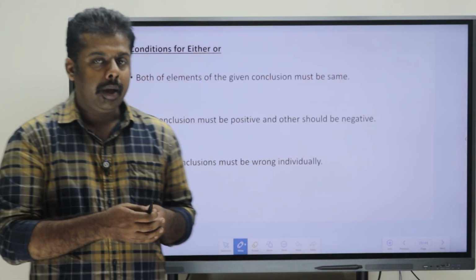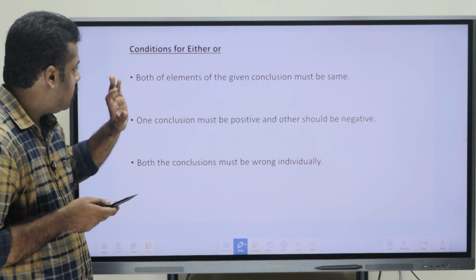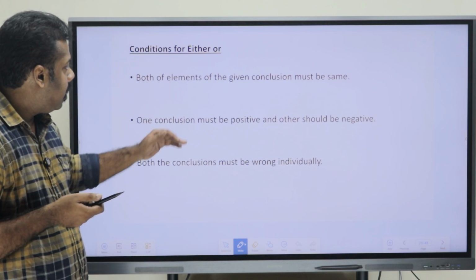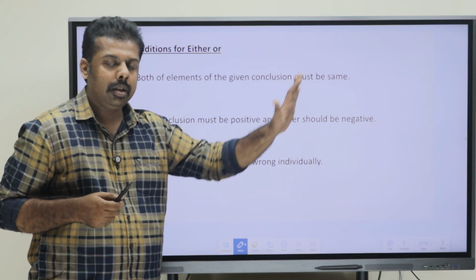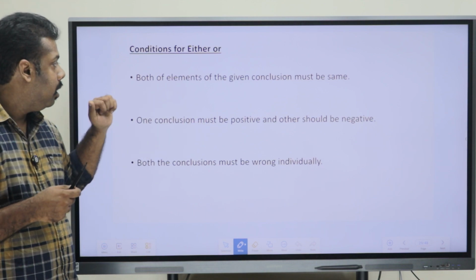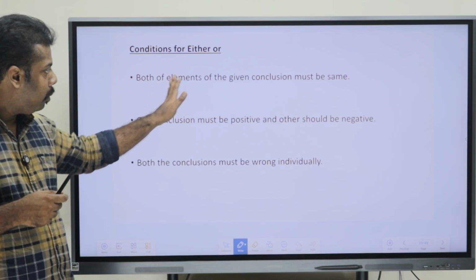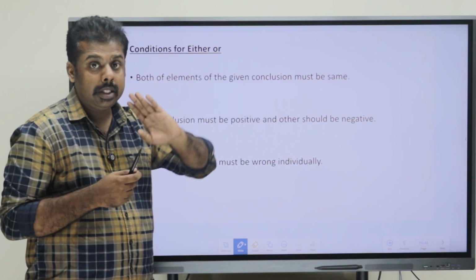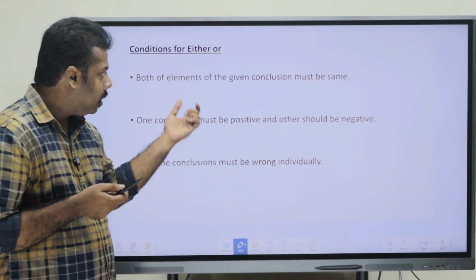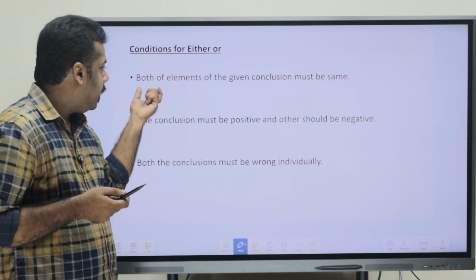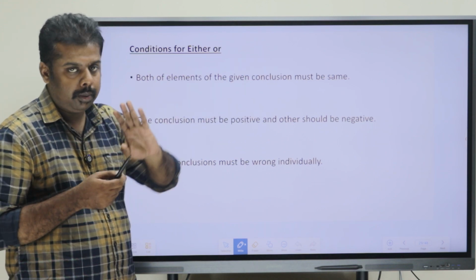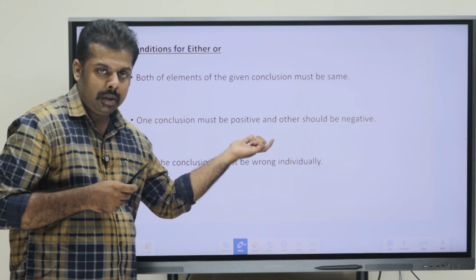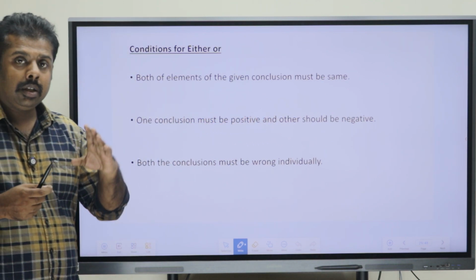Now we have to discuss a condition which is called the either-or condition. If we have to mark our answer as either-or, there are three conditions here. The first condition says that the elements of both the given conclusions must be the same. The second point says that one conclusion must be positive and the other must be negative.